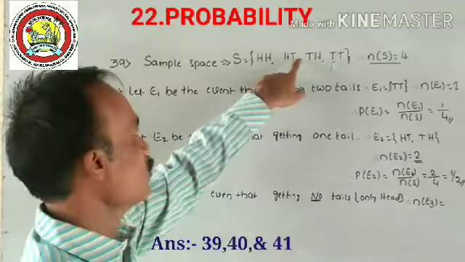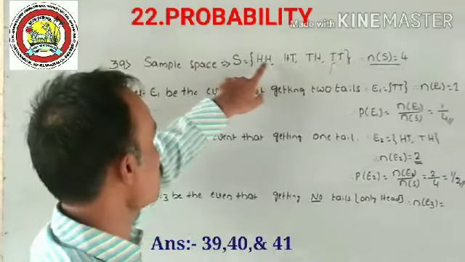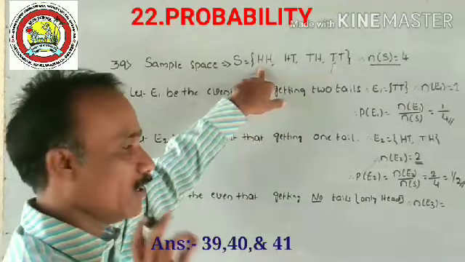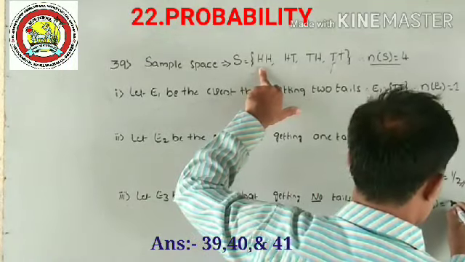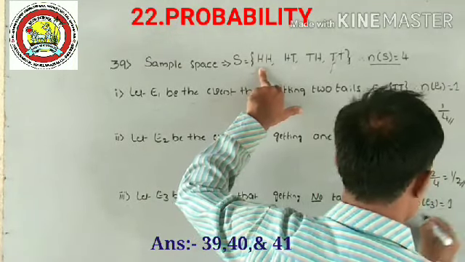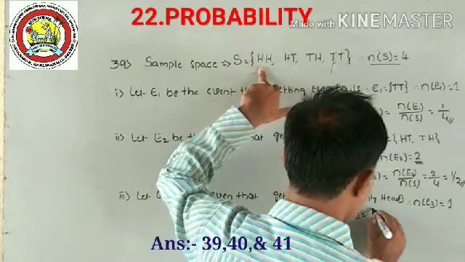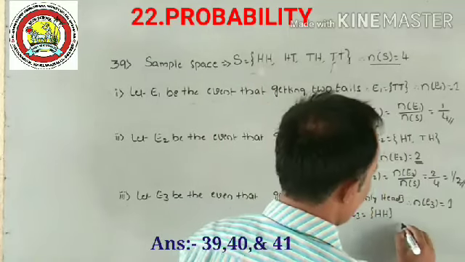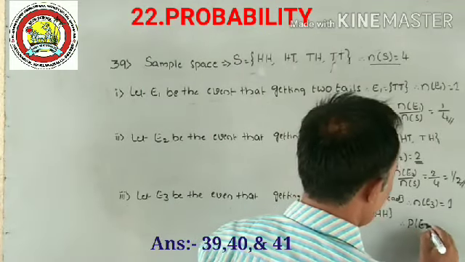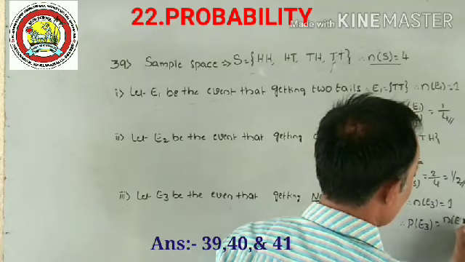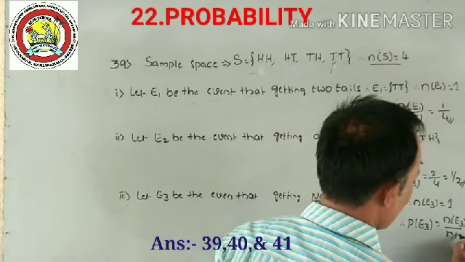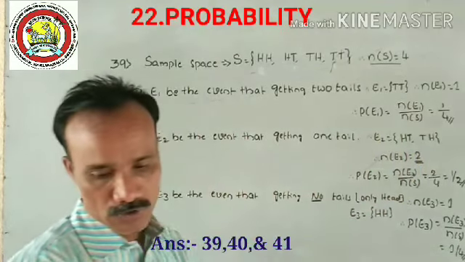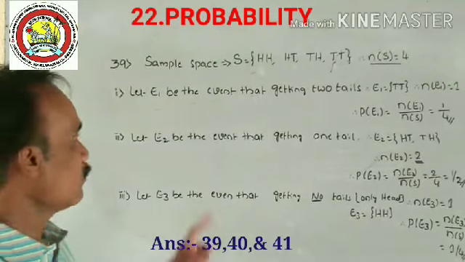Here also there is a head and a tail, here also head and tail, here also both tails. No tails means we have only one option, only heads. So E3 is equal to only one option, that is HH. Therefore, the probability of this event, P(E3), is equal to n(E3) divided by n(S). So the answer is 1 divided by 4. Question number 3, the answer is 1 divided by 4.